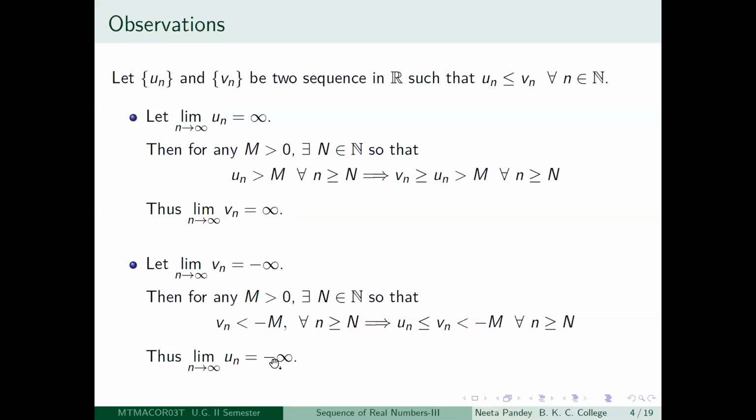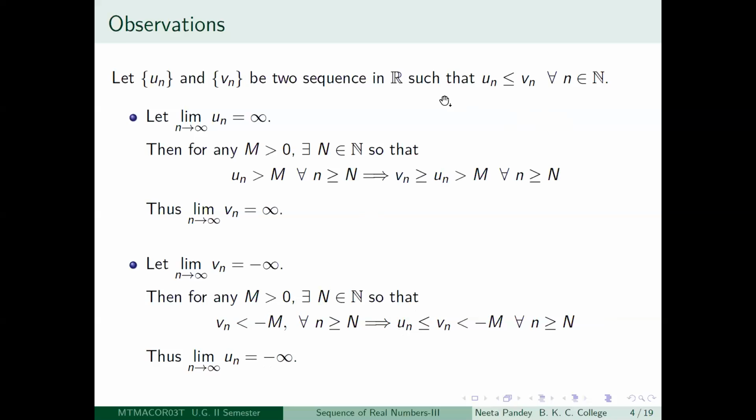So essentially you have got for any m positive, after the capital Nth term, un is also becoming less than minus m. So that means un is diverging to minus infinity, and that is what you write like this: limit n tending to infinity, un is equal to minus infinity.